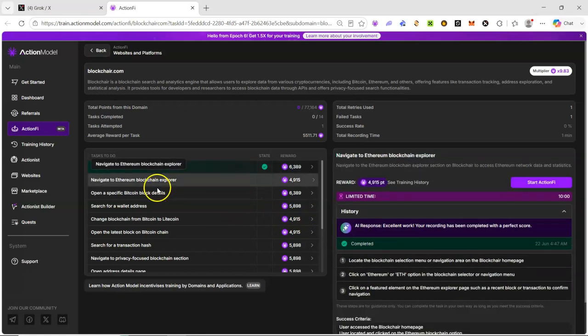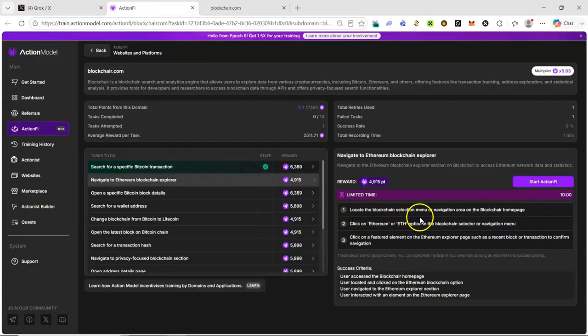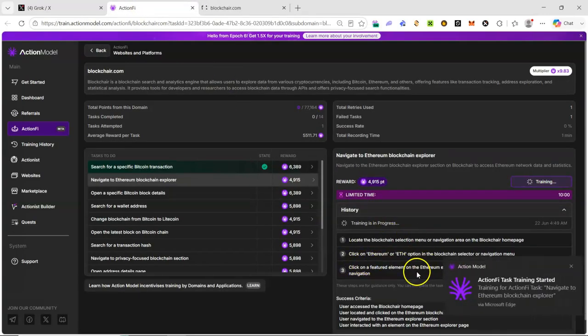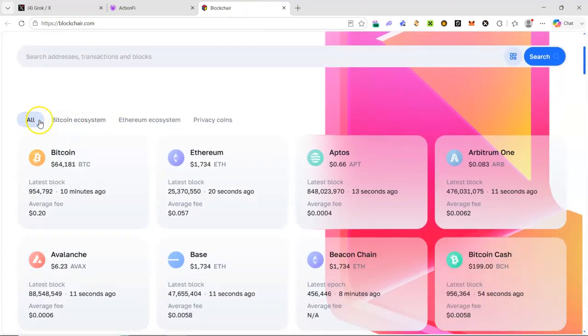We jump into the second task. It says navigate to the Ethereum blockchain explorer. We are going to start the task immediately. It doesn't require any external information for the second task. Locate a blockchain, click on Ethereum, click on a feature element. So we are to locate a particular blockchain named Ethereum, so we're going to click on the network blockchains here. So this is Ethereum.